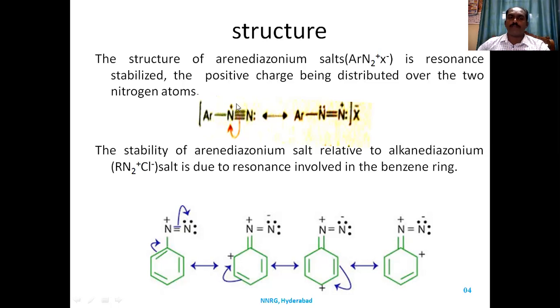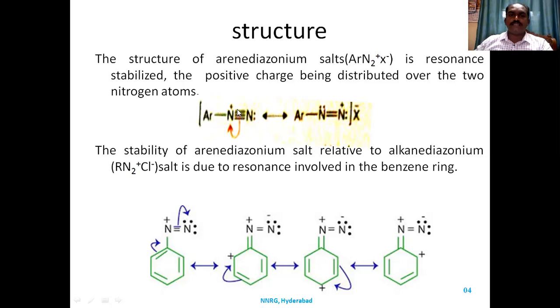Because the nitrogen is bearing a positive charge, so this nitrogen will try to pull the pi bond and get the lone pair of electrons, so that this nitrogen becomes positive. This positive charge will form a salt with X minus. It may be chloride, nitrate, or sulfate.